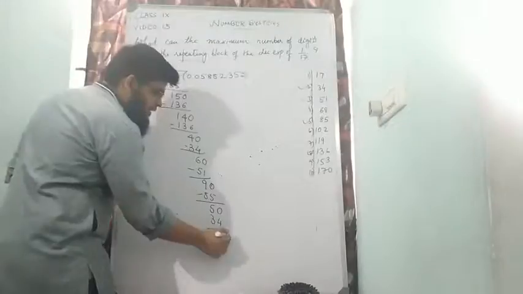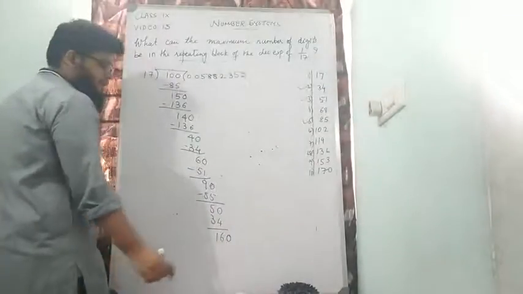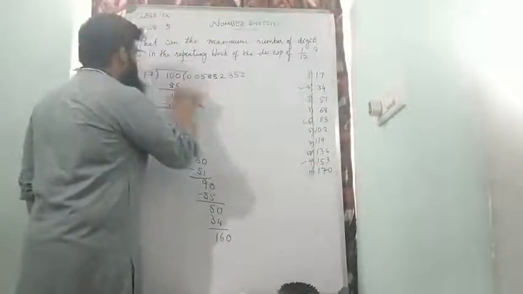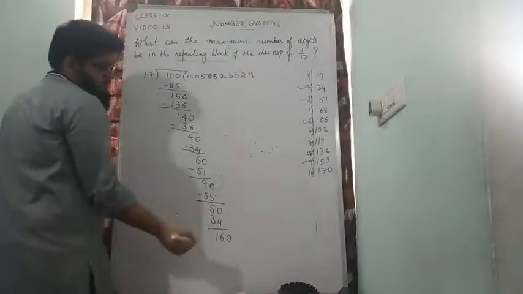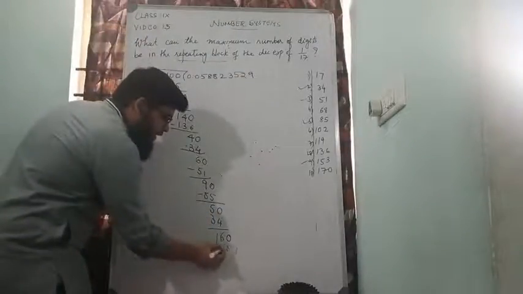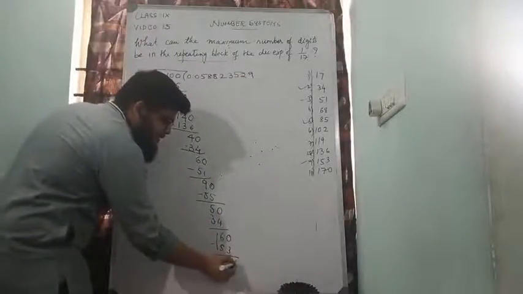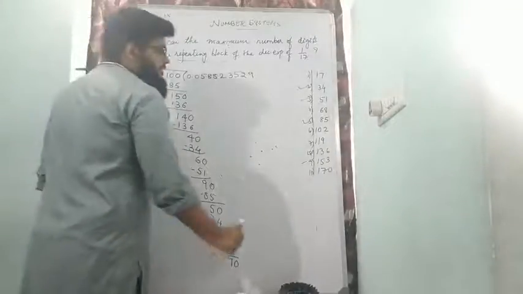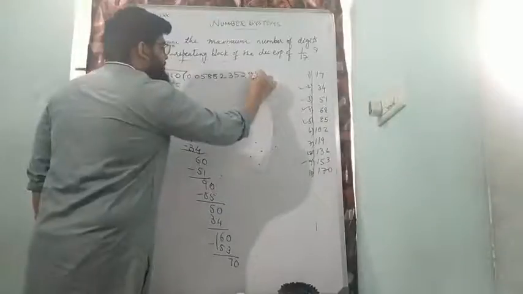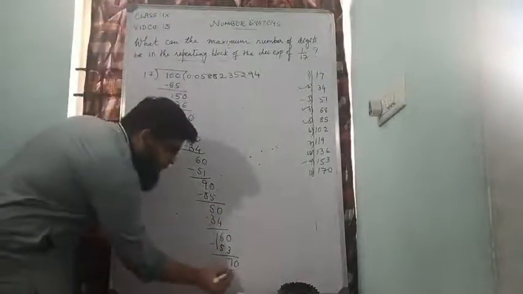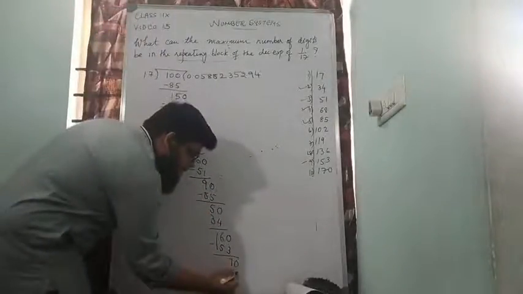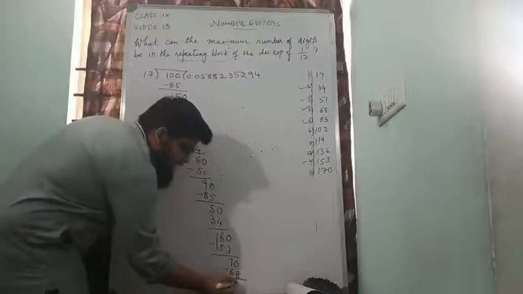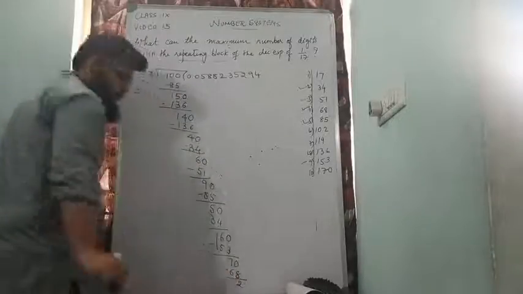Now I'll take 0 and that will become 160. Closest to 160 is 153, 17 nines are 153, and 160 minus 153 is 7. Therefore that becomes 70. 17 fours are 68, and 70 minus 68 is 2.